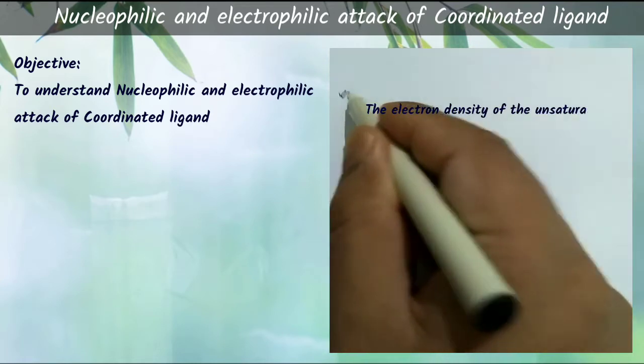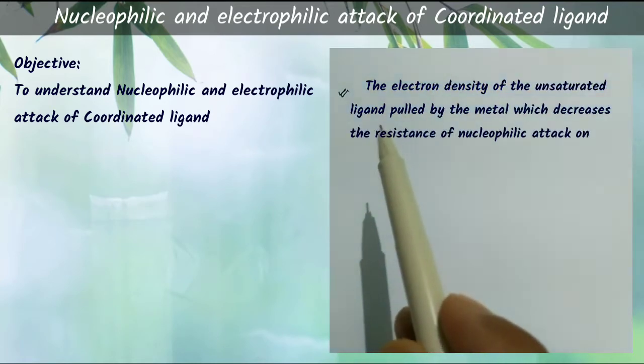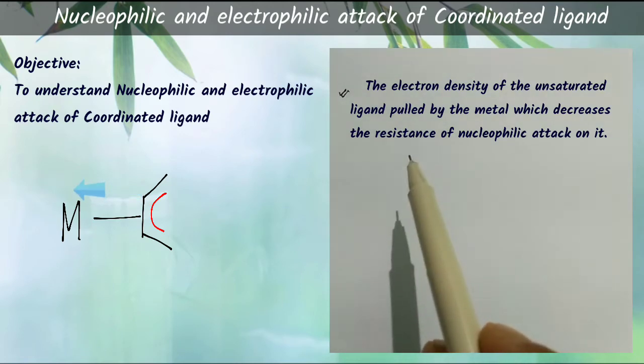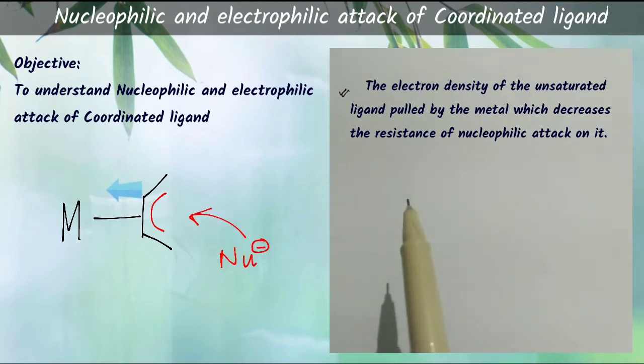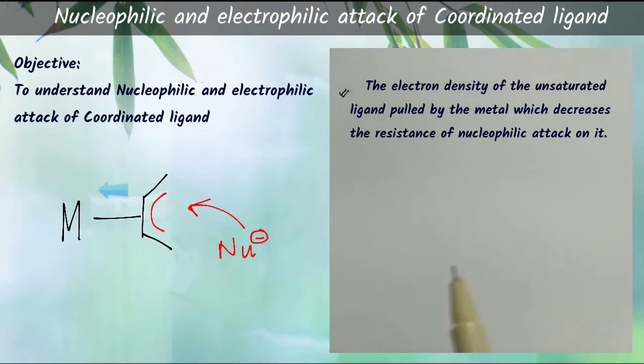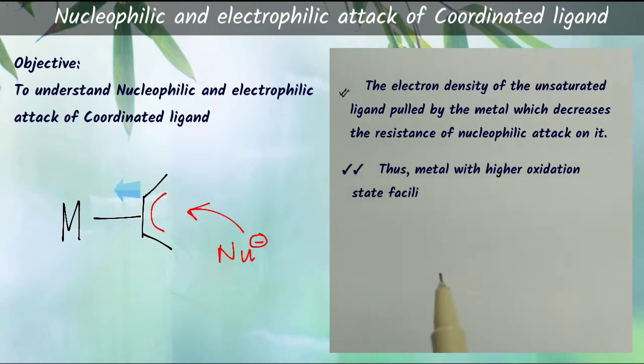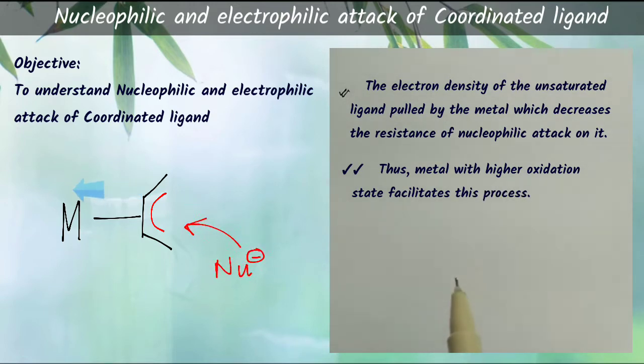But the thing is that upon coordination, the ligand loses some of its electron density towards the metal, resulting in less resistance towards nucleophilic attack on it. And interestingly, if the metal has a positive oxidation state, then the coordinated good pi accepting ligand will be a good candidate for nucleophilic attack.